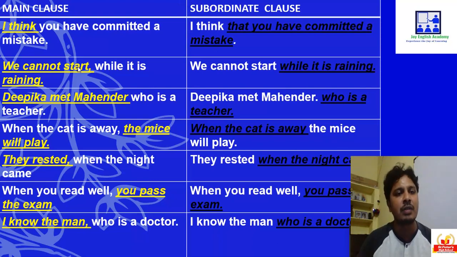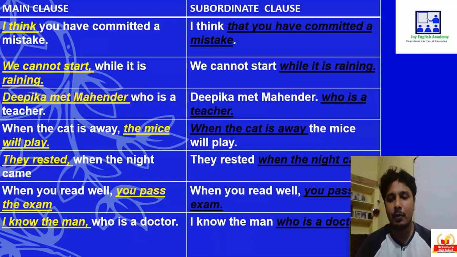Similarly, we cannot start while it is raining. Now we cannot start is called as the main clause. It is having a subject and it is having a verb. A subject verb combination is there and it is conveying a complete thought. Now while it is raining is not a main clause, it is called as a subordinate clause.